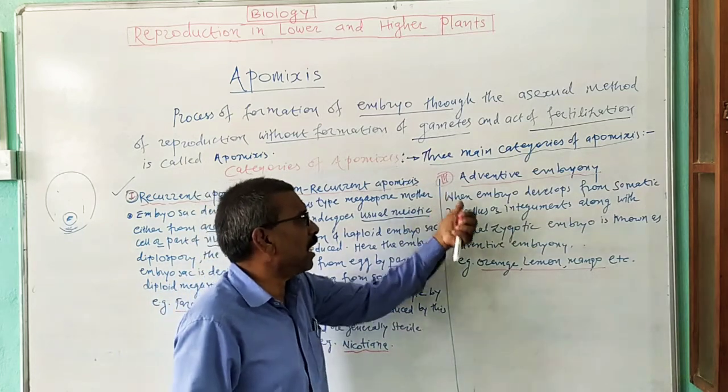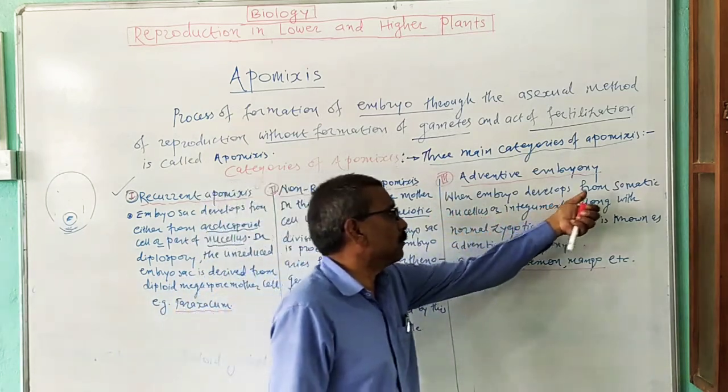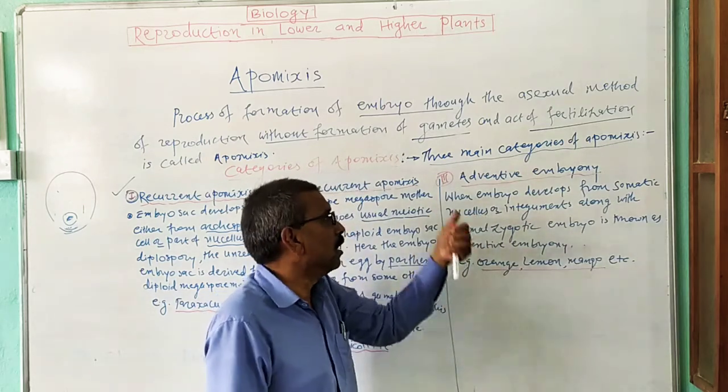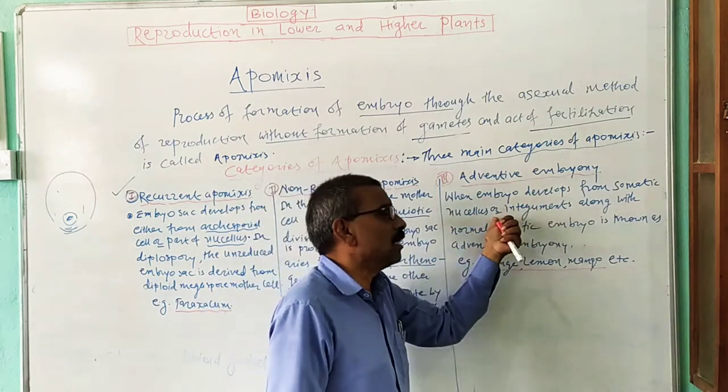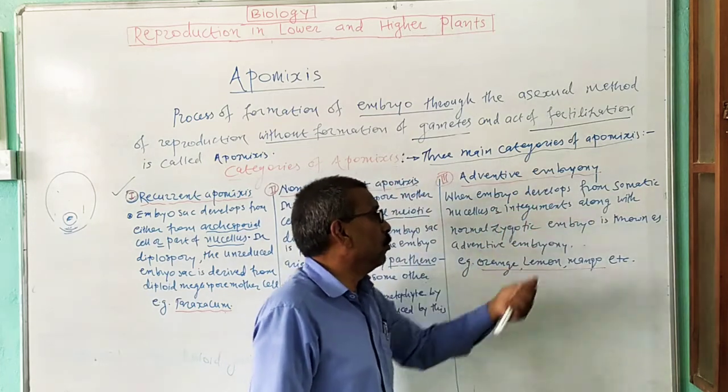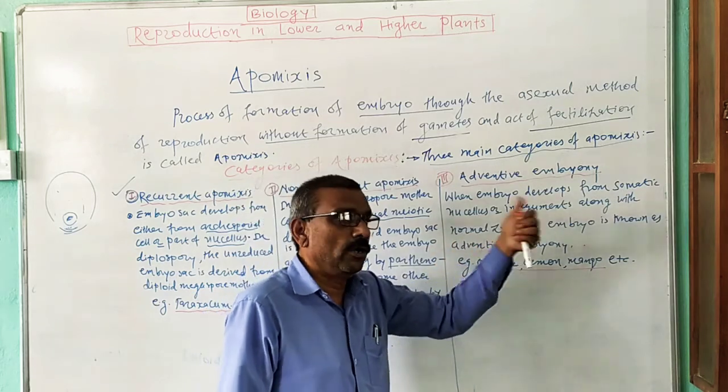Now, what is adventive? When an embryo develops from somatic nucellus, or you may say directly from the nucellus or integuments of the ovule, along with the normal zygotic embryo.